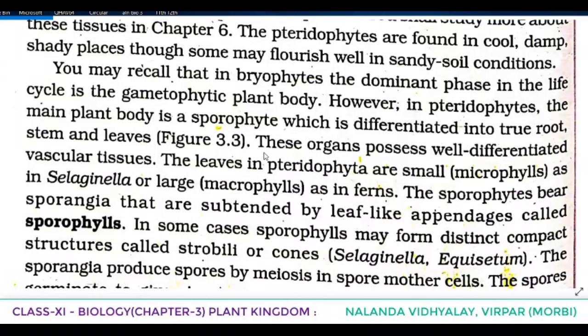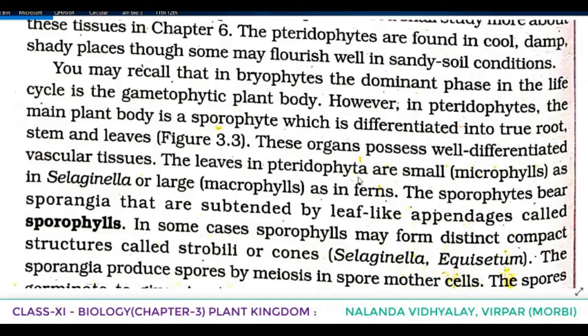Pteridophytes: A. Selaginella, B. Equisetum, C. Fern, and D. Salvinia. In each and every one you can see stem is there, leaf is present, even roots are present. So here, as compared to bryophytes or algae, we can see a well differentiated plant body: true root, true stem and true leaf structures. These organs possess well differentiated vascular tissues.